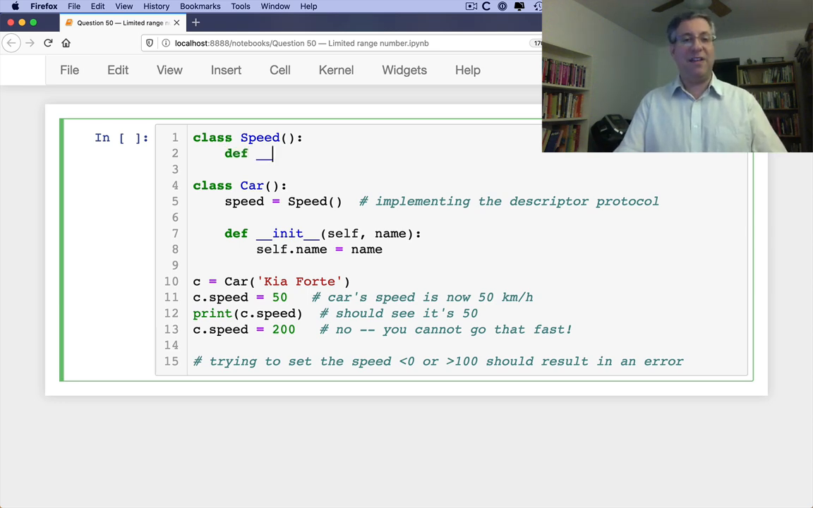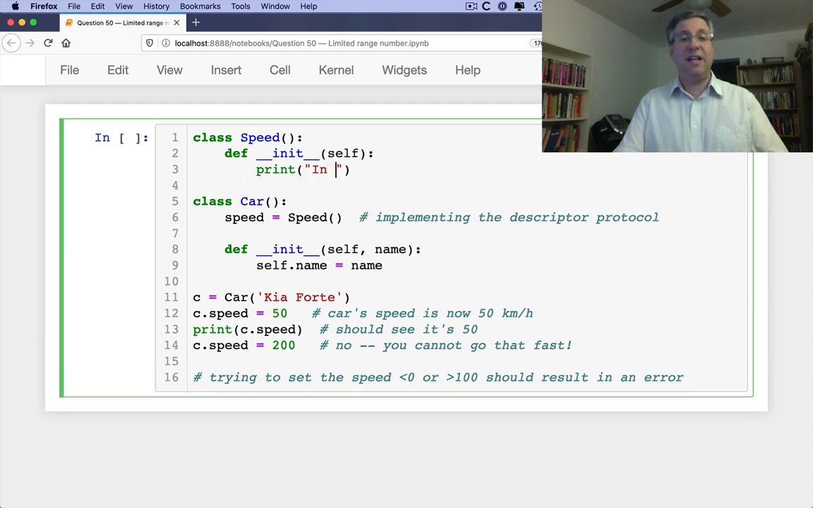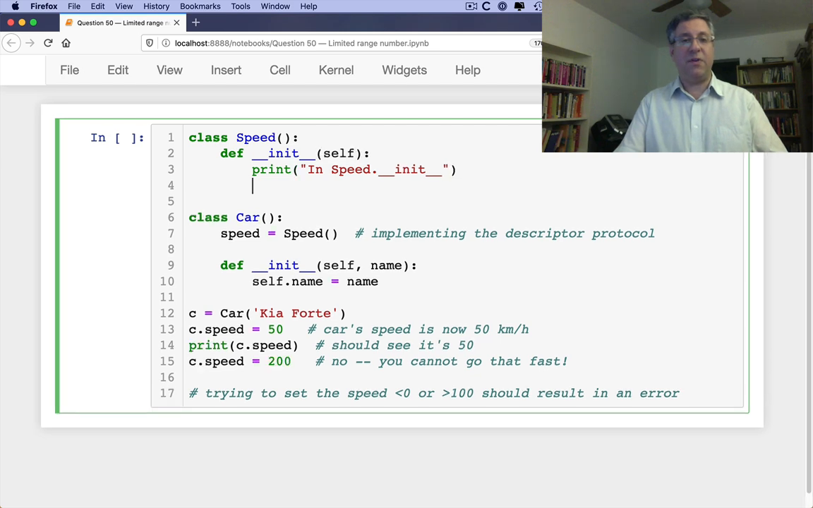So I'm going to say def __init__, self. We're not taking any arguments right now, so we'll say here print "in speed init". All right, so far so good.